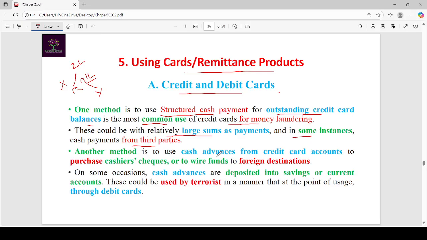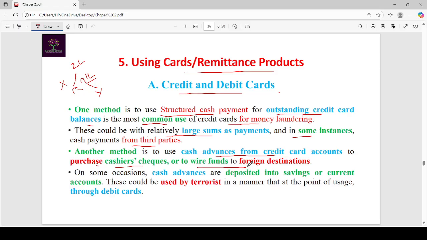In another way, they take cash advances from the credit card accounts and purchase cashier's checks or wire funds to foreign destinations.